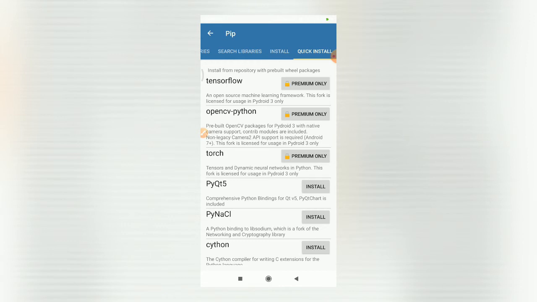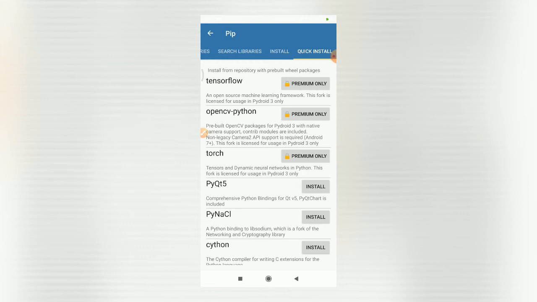At the top of this list you can see there are three libraries: TensorFlow, OpenCV-Python and Torch. These three libraries are available only for premium members, because these libraries are basically hard to port on Android. So they hired certain developers for doing this task and they paid for it. That's why they are not offering these libraries to the free version or free members.